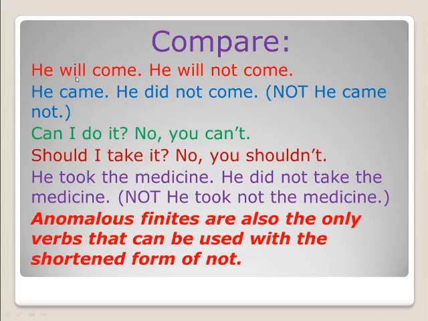If there is an auxiliary verb, then what we have to do is just add "not" with that auxiliary verb. Then it is very easy to change that sentence into negative. "He will come", "he will not come". We can also use it as a contraction. How? "He won't come." Won't, W-O-N-apostrophe-T.